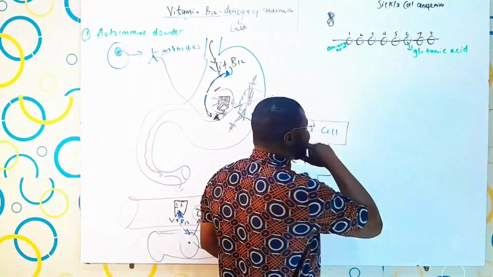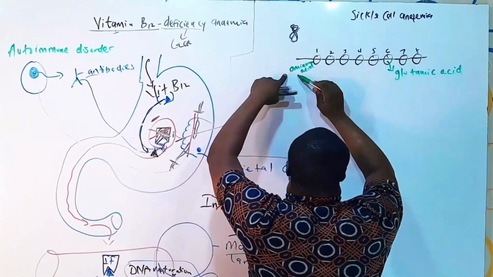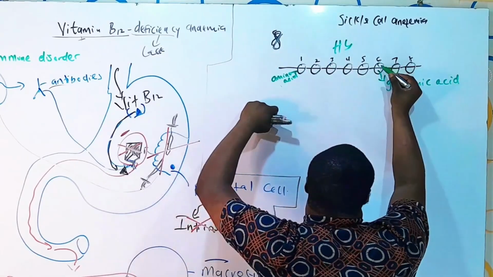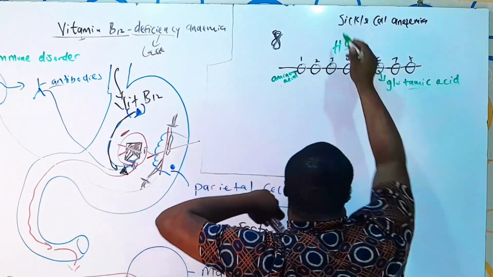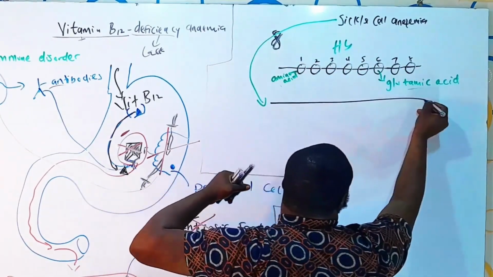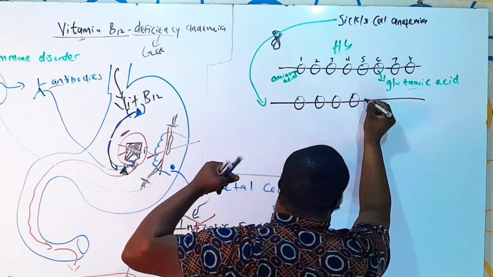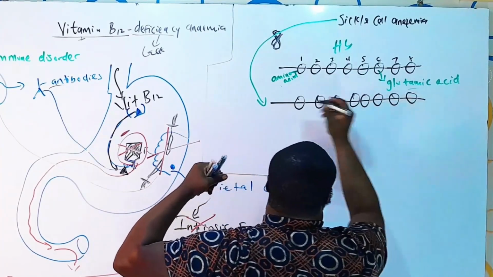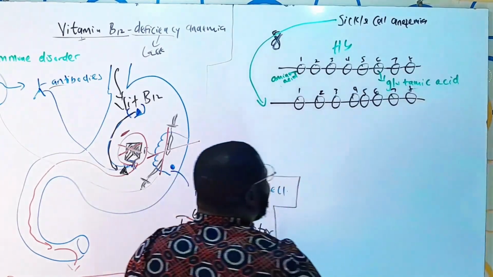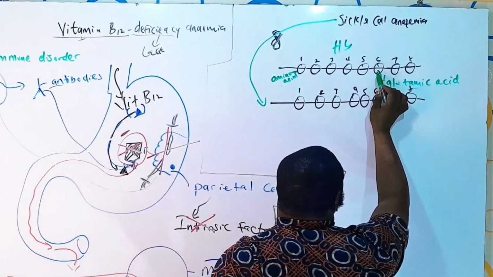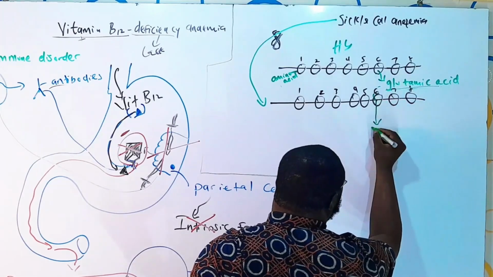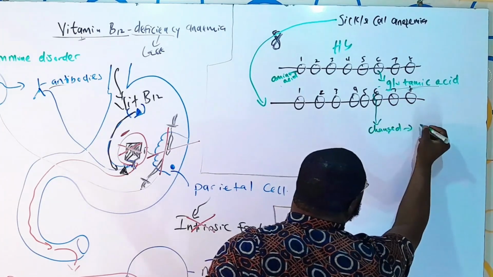Now the point is that on this 6th chain of amino acid, on a normal hemoglobin chain, the amino acid there is called glutamic acid. But for people who have sickle cell anemia, what happens here is this. Watch out. I have this chain, 1, 2, 3, 4, 5, 6, 7, 8, and so on and so forth. On this 6th chain of amino acid, instead of glutamic acid, this place has been changed into valine.